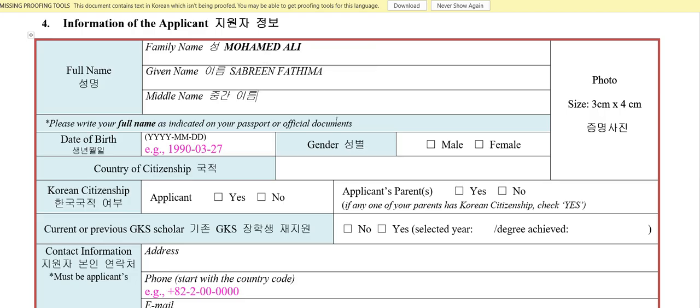Okay, so if you have a middle name, you can just type it. And for date of birth, you have to type your date of birth. What is your date of birth? XXX. And for your gender, if you're male, click that. If you're female, click that. And for photo, you can either stick your photo here. If not, you can print out your application form and then stick your photo. It should be this size. Okay. And for country of citizenship, Indian.